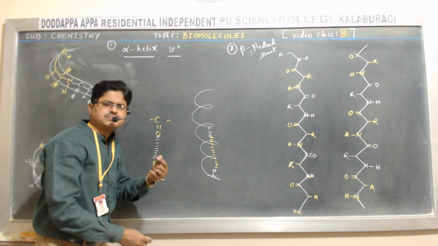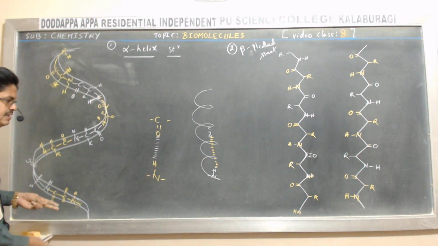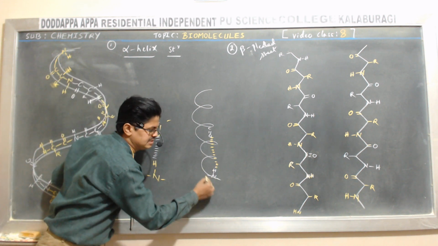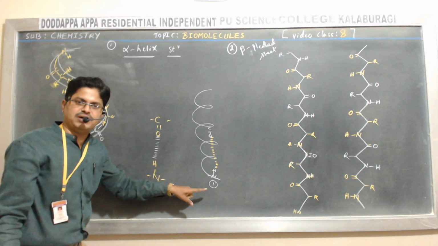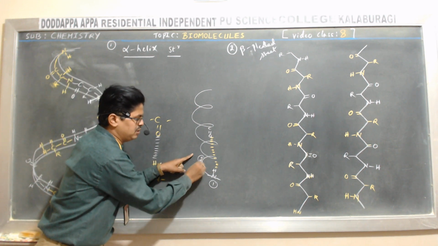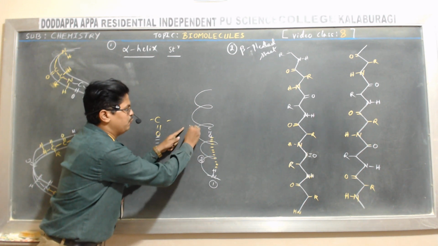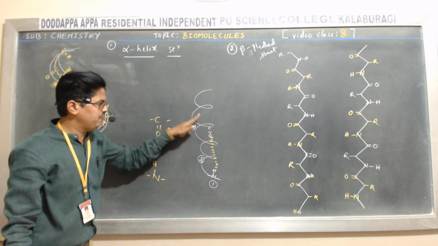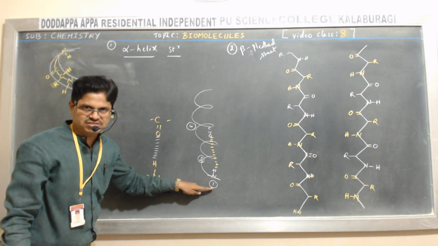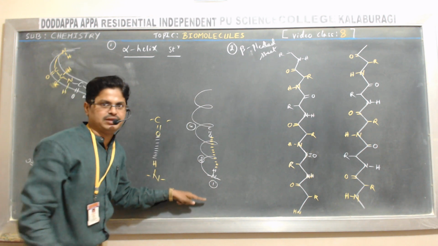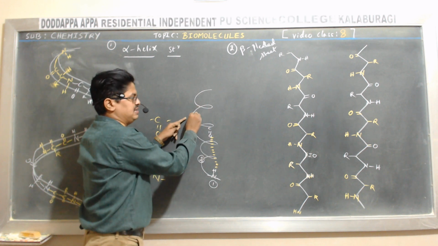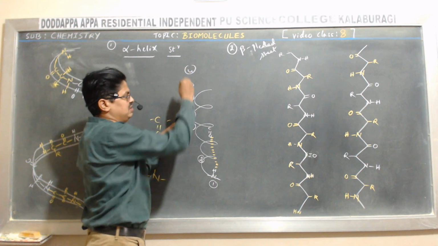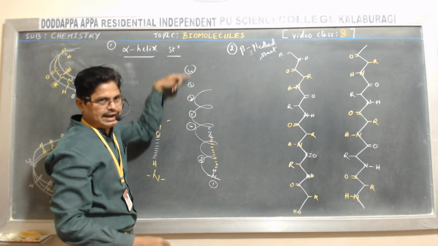Okay? Same thing, let me show here. This hydrogen bonding takes place, especially, think that this is the amino acid residue number 1. Next, second amino acid, third amino acid and fourth amino acid. The carbonyl group, C double bond O, of the fourth amino acid and the NH group of the first amino acid form hydrogen bonding. Again it repeats. Next amino acid, let me consider 1. Next, second, third and fourth amino acid. They form hydrogen bonding again.